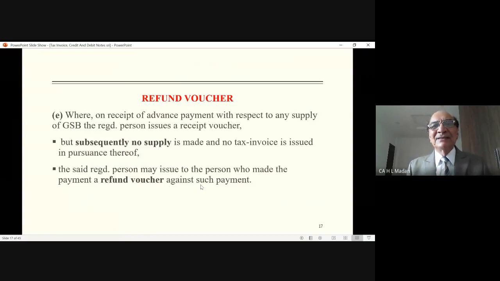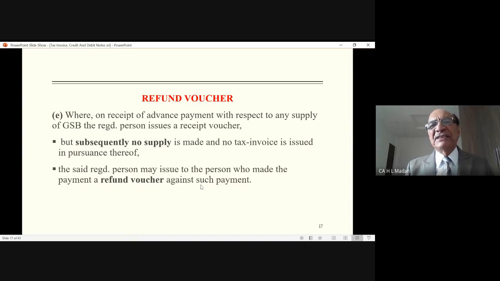Then he says, suppose you have issued a receipt voucher, and you might have paid tax also. But what will happen? Suppose after 2 months, you could not make the supply of those services because of any reason. So that person says, please refund my money.